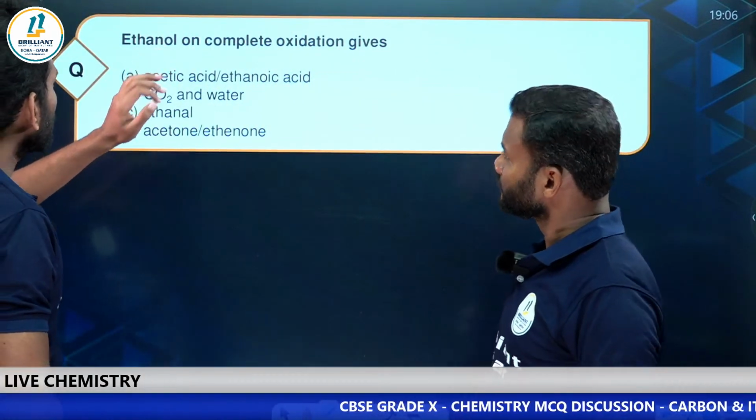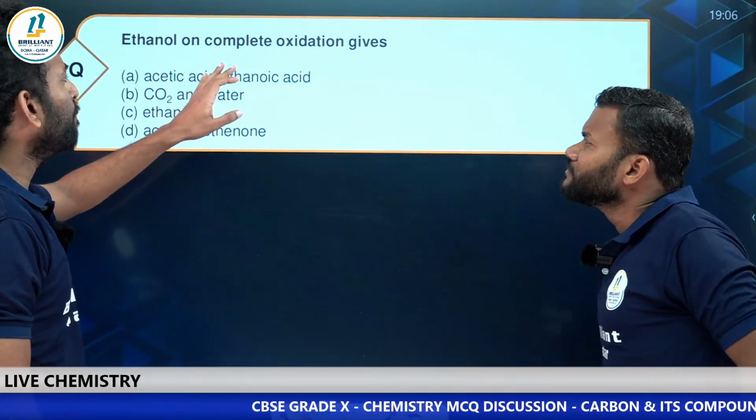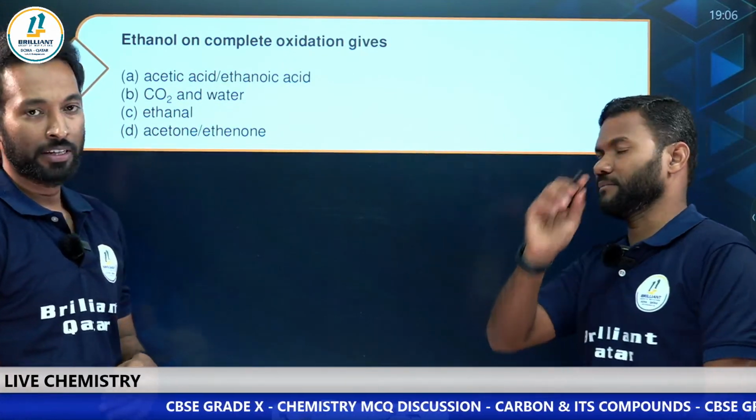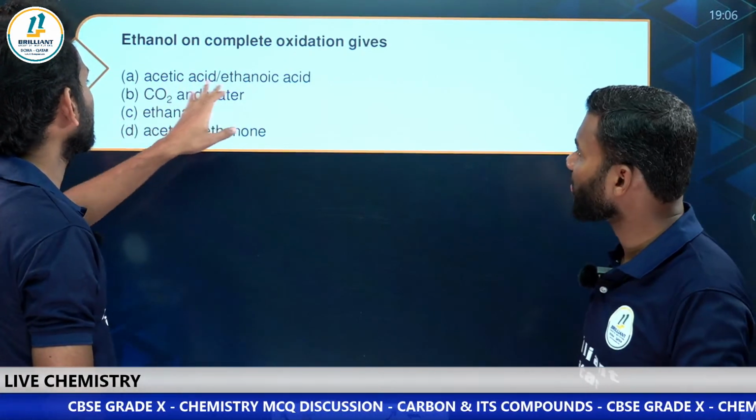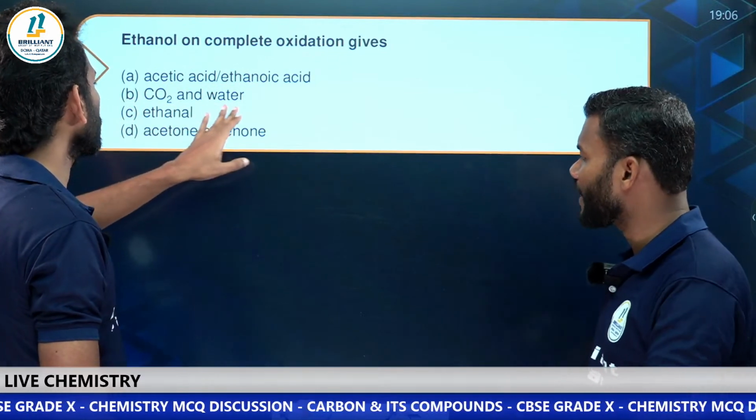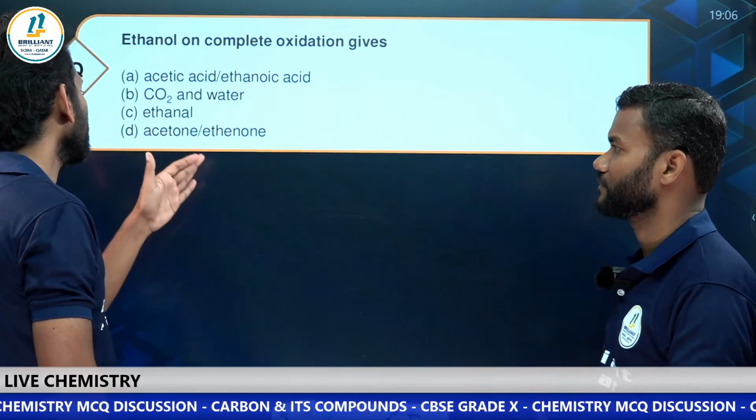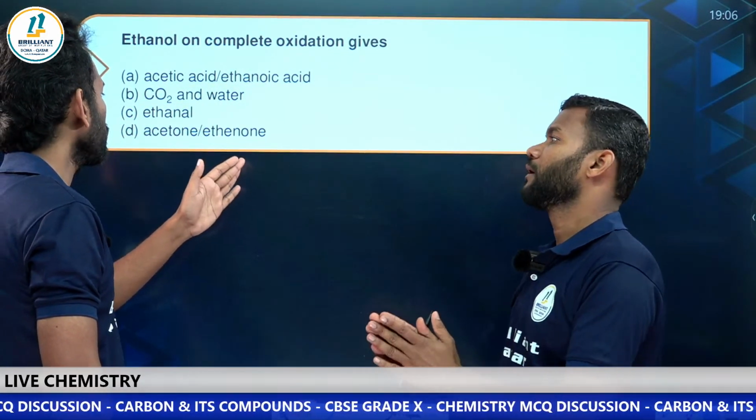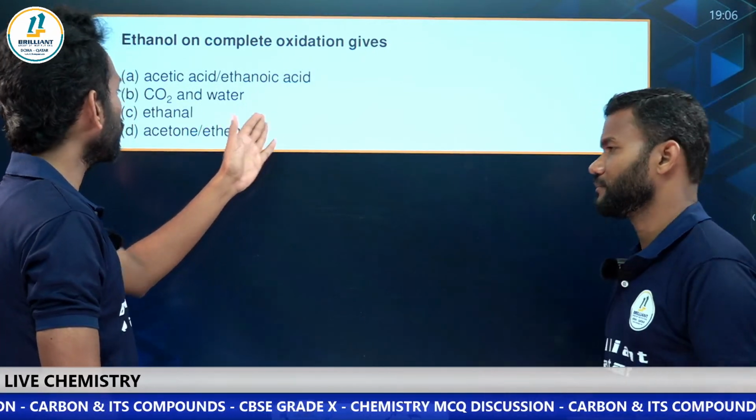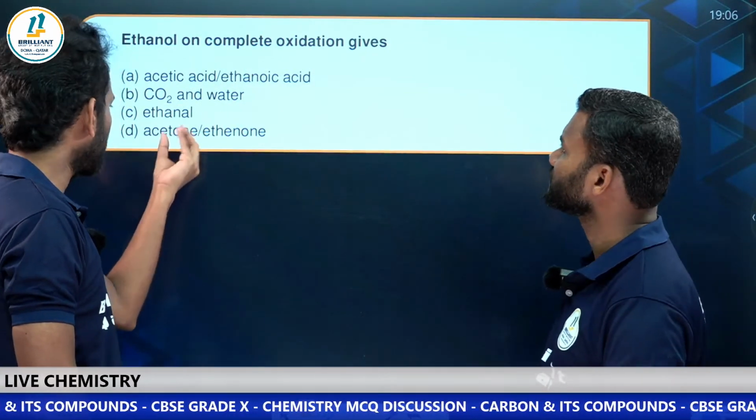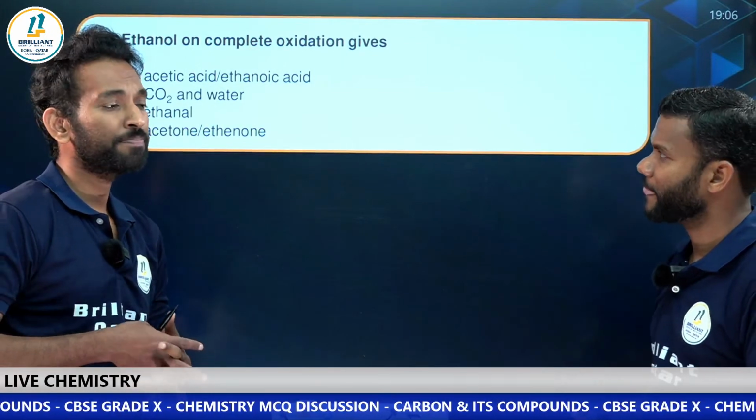So just look at the question. Ethanol on complete oxidation gives: option A, acetic acid; option B, CO2 and water; option C, ethanol; option D, acetone. Just look at the options.